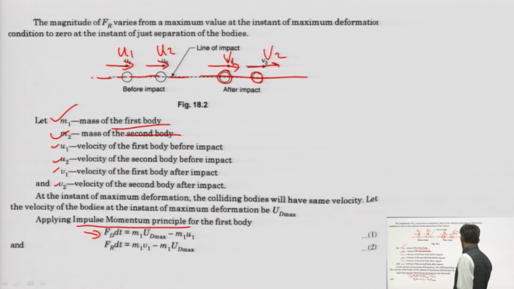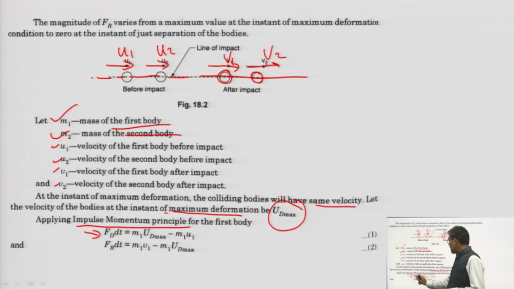What is ud max? It is the velocity at the instant of maximum deformation. At that instant, the colliding bodies will have the same velocity, say ud max.